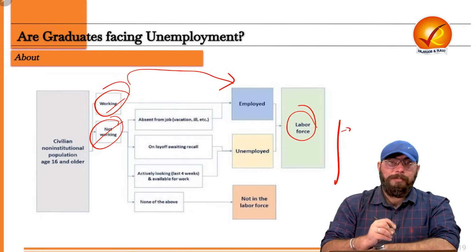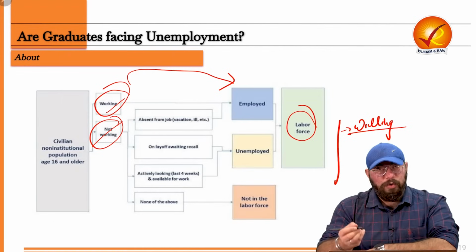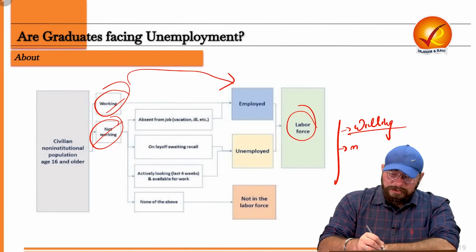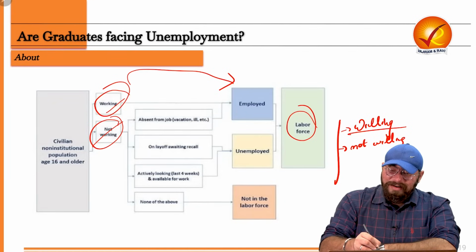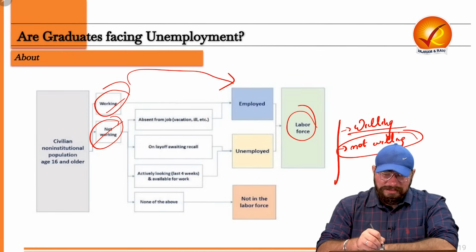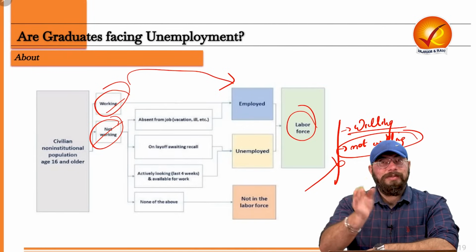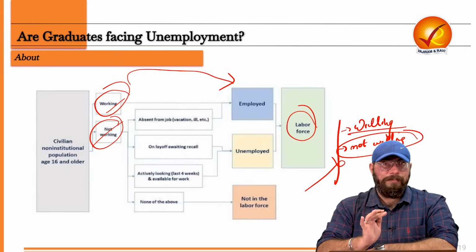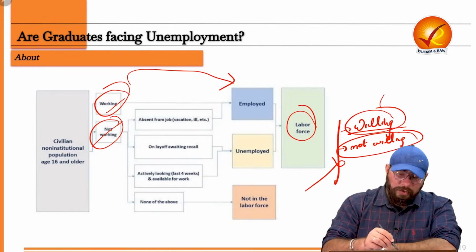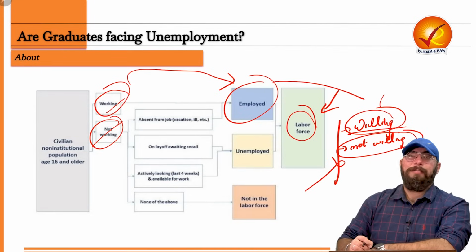One category is a person who is not working but willing to work and also looking for work. But there is a category of person who is not working and also not willing to work. Now, this category of person who is not willing to work is not a part of the labor force of our country, because that person is not even willing to work and is not looking for work. But the people who are unemployed but willing to work and those who are employed, these two categories we combine and form the labor force.